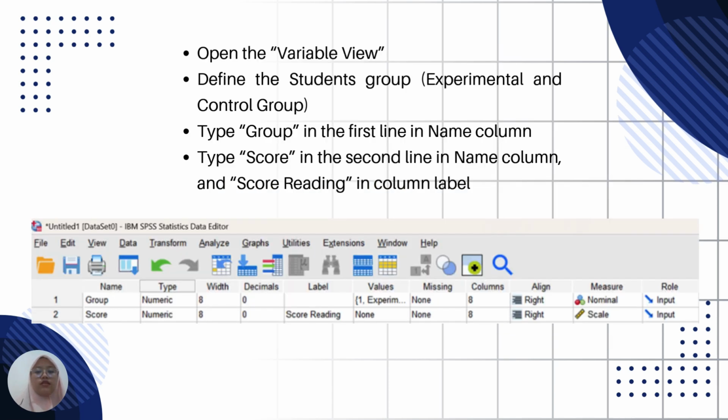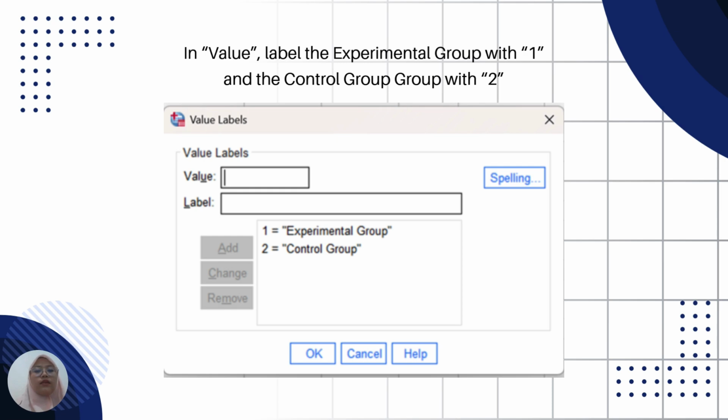So the first step is to open the variable view and then define the student group, experimental and control group. Type group in the first line in the name column, and then type score in the second line in the name column, and score reading in the label column. And then for the name group, in value label, label the experimental group with 1 and the control group with 2.